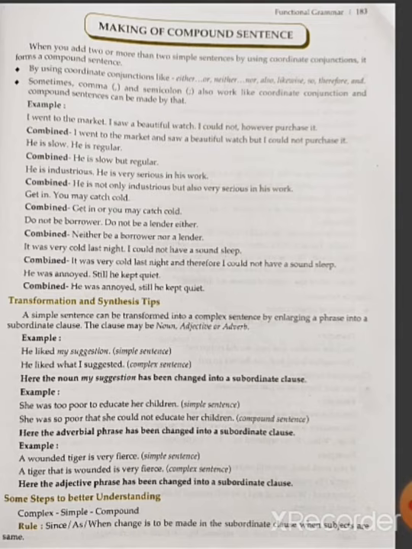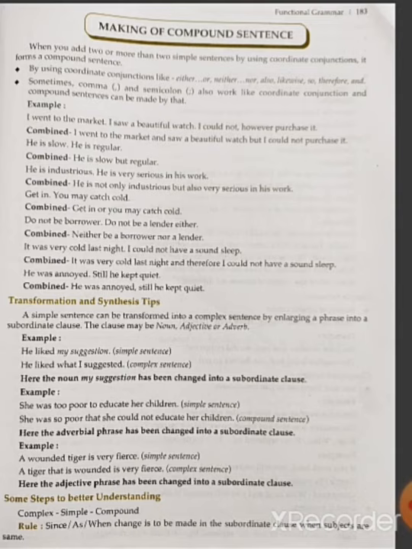a compound sentence. By using coordinate conjunctions like either-or, underline it, neither-nor, also, likewise, so, therefore, and sometimes a comma and semicolon also work like coordinate conjunctions, and compound sentences can be made by that. Example: I went to the market, I saw a beautiful watch, I could not however purchase it. I went to the market and saw a beautiful watch, but I could not purchase it.